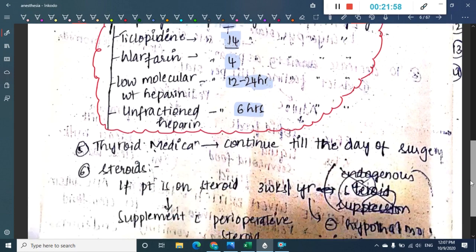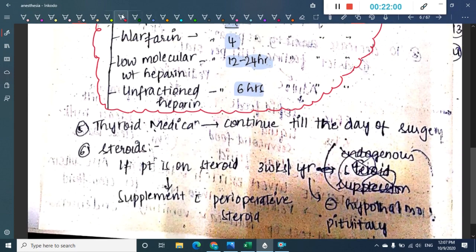Then we have to give thyroid medications. These should be continued till the day of surgery.